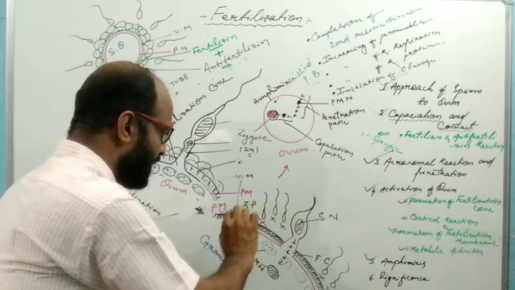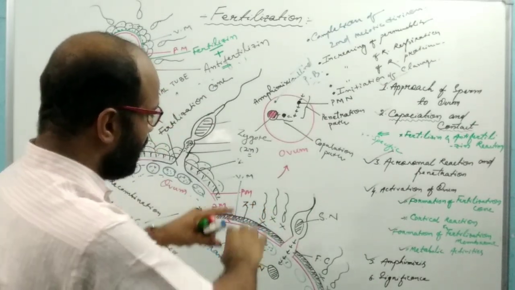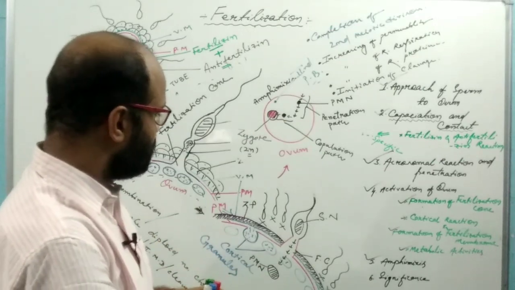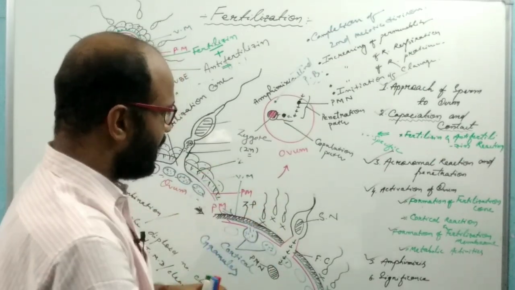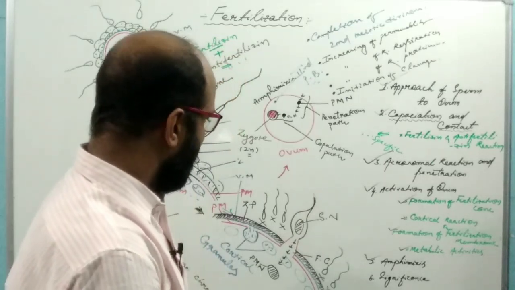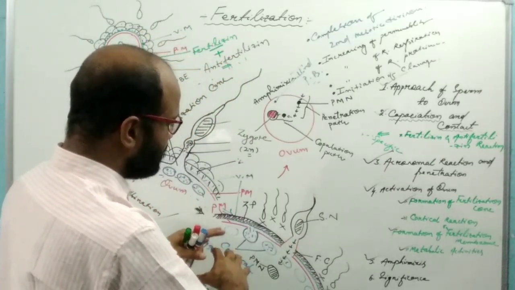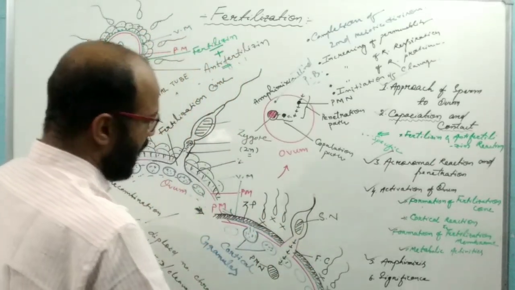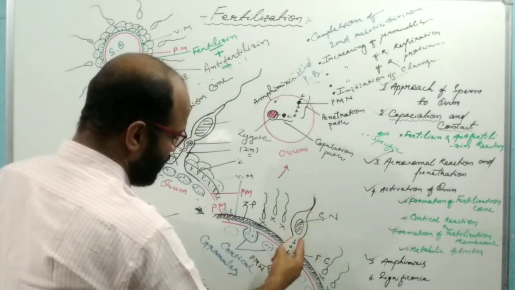Both these membranes form another membrane which prevents polyspermy, and this membrane is known as the fertilization membrane. Some metabolic activities also take place at that time, and the nucleus gradually enters the ovum.